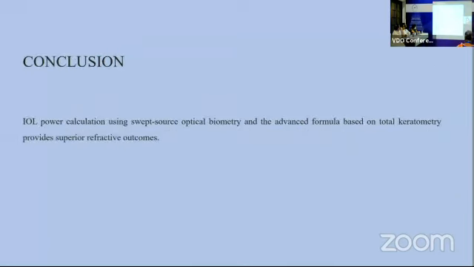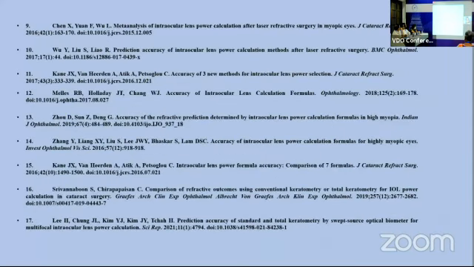To conclude, higher power calculation using swept source optical biometry and the advanced formula based on total keratometry provides superior refractive outcomes. These are my references.